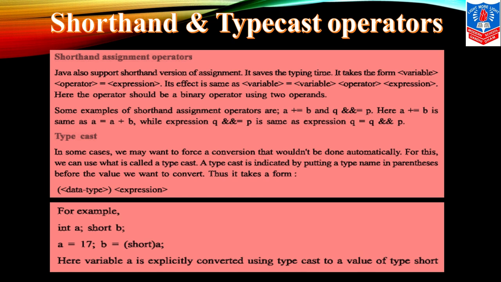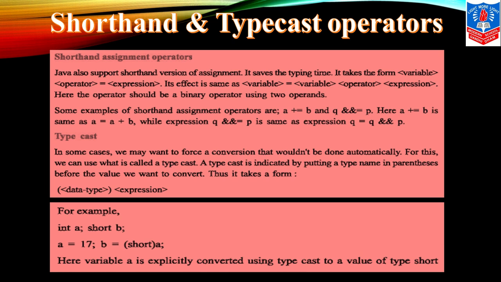Okay, now we are having children typecast. In some cases we may want to force a conversion that wouldn't be done automatically. For this we can use what is called a typecast. A typecast is indicated by putting a type name in parentheses before the value we want to convert. Thus it takes the form of data type in parentheses and expression.